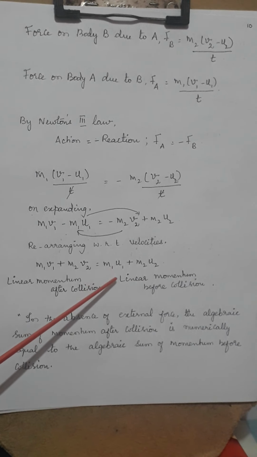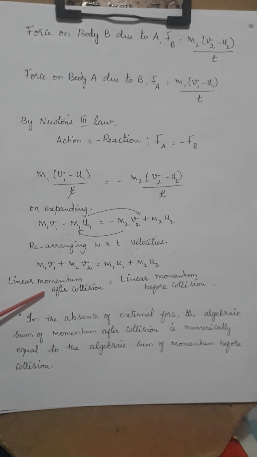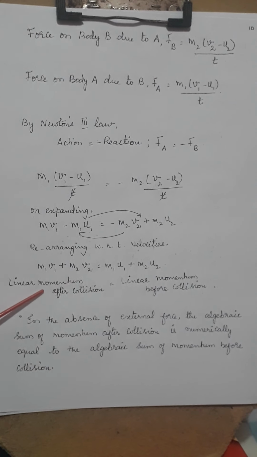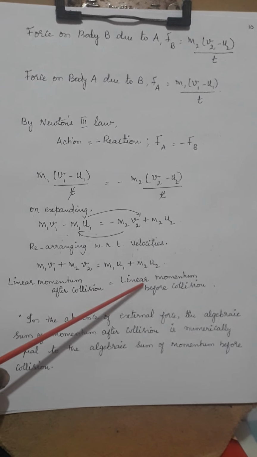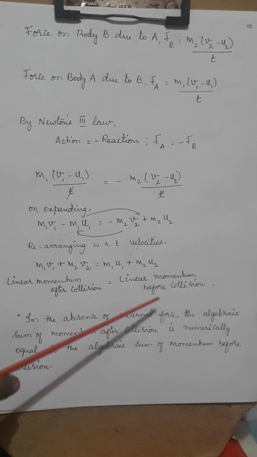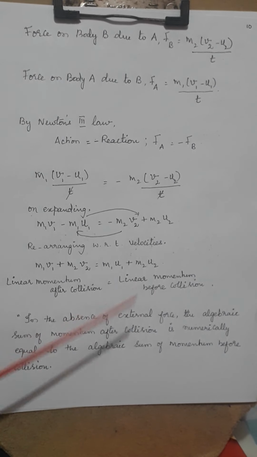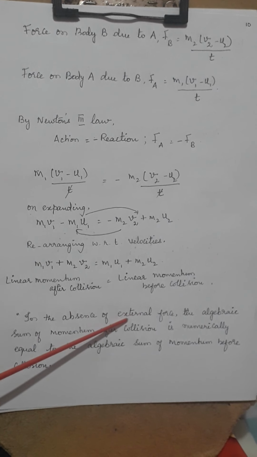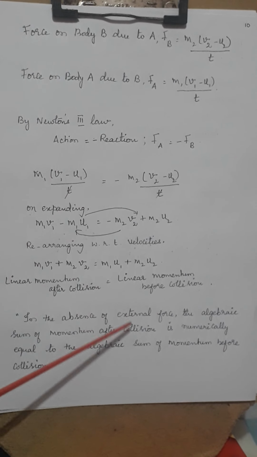So what does this mean now? The linear momentum after collision is always equal to linear momentum before collision. This takes place when there is no external force applied.